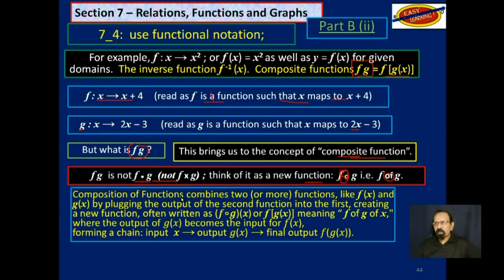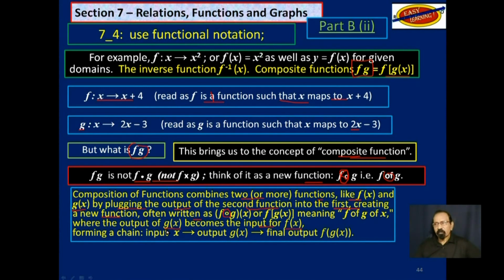So composition of function combines two or more functions, like f of x and g of x, by plugging in the output of the second function into the first, creating a new function often written as f of g, or f circle g of x, or f of g of x, where the output of g of x becomes the input of f of x.